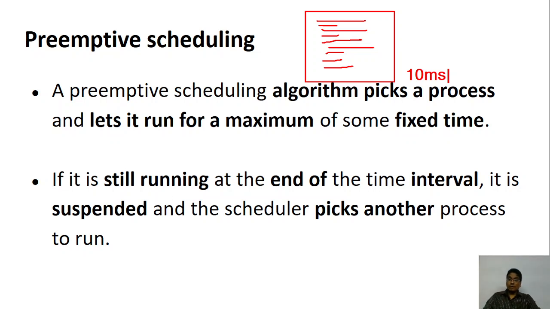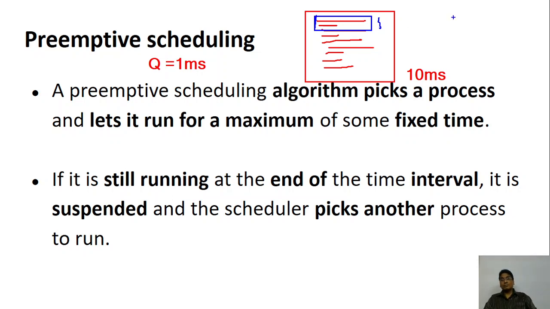But what is our quantum? Our quantum is 1 millisecond. In that case, what will happen? Whatever can be completed within 1 millisecond will be executed. A small unit of your code will be executed for 1 millisecond.